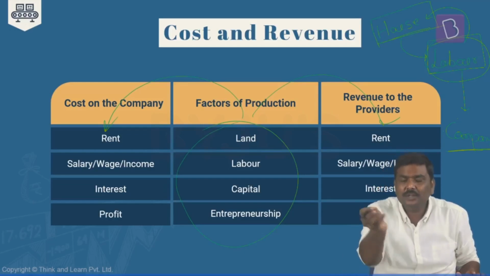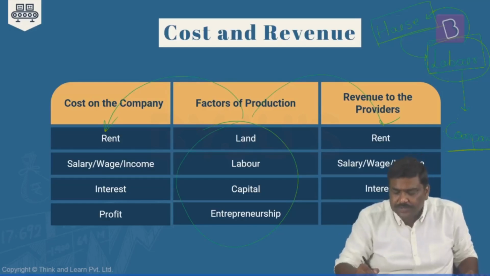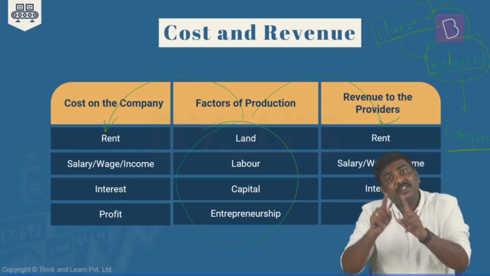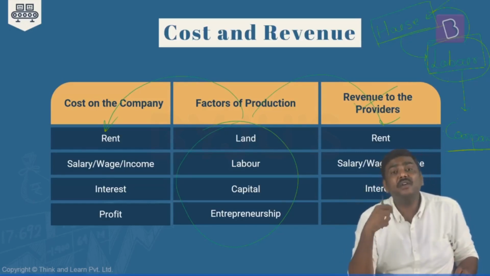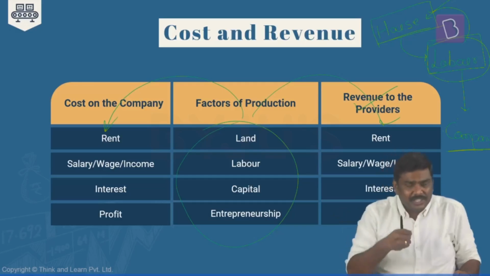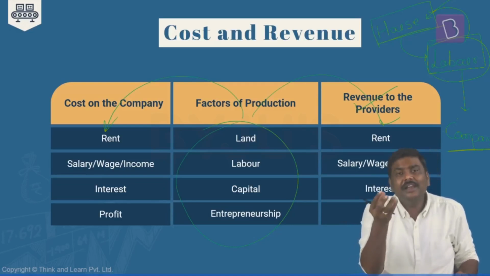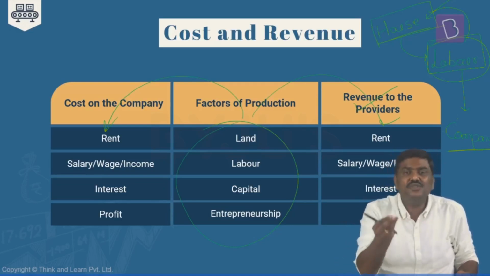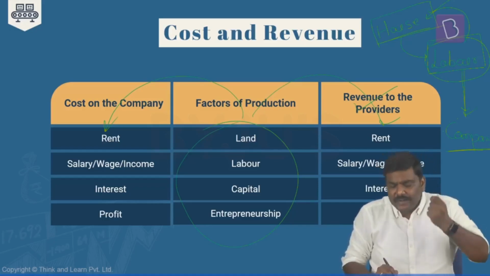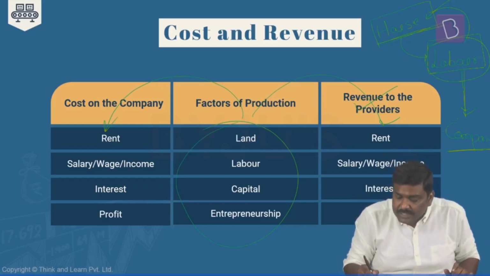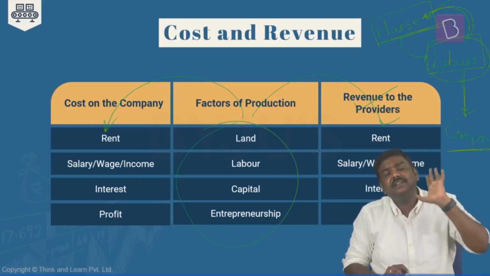That is, let's say, a worker to the company. And this worker brings a certain amount of income to the house. Why? The house becomes a service provider, or provider of a factor of production. And because it is providing certain services, it has to make certain earnings, it has to generate certain income. The labor supplier, which is the house here, will earn some amount based on the supply of labor that is done.